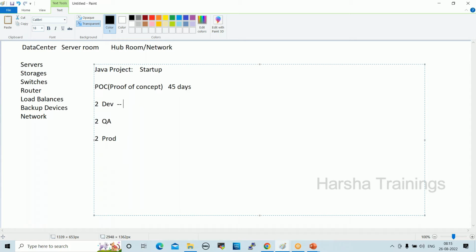For the first 30 days, developers develop the code on development servers. After that, development is completed. From day 31 to 40, the code will be tested. After that, from day 41 to 45, the code will be deployed onto production, right? So this is the sequence. This is the way every project team works on POCs before getting real projects, right?